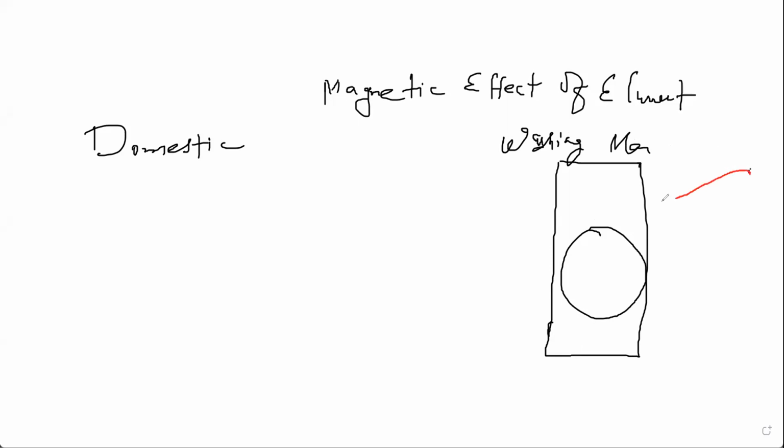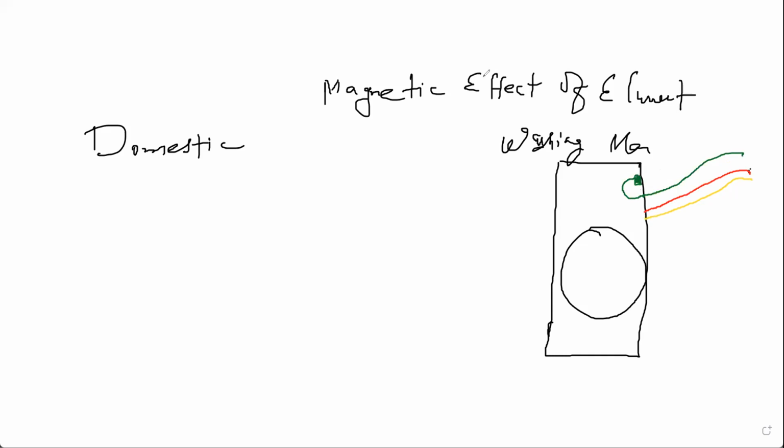One is the positive wire, one is the neutral wire, and one is the earth wire, right? Fine. So now this earth wire is connected with some metal body, with this metal.